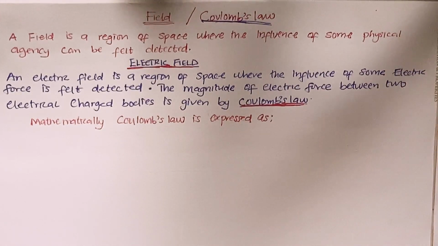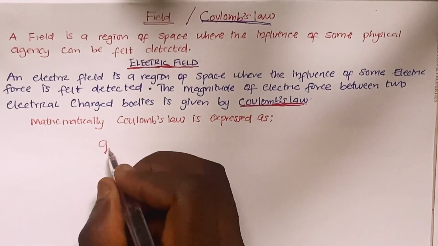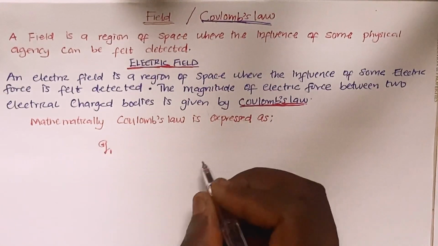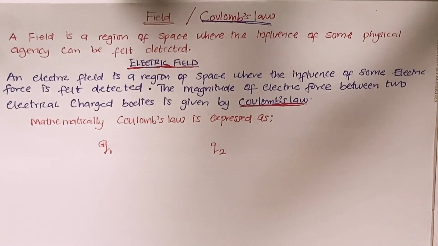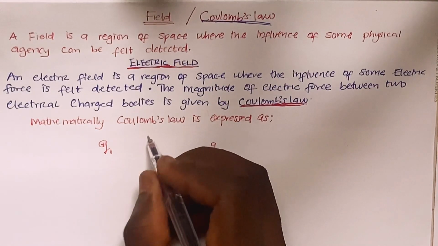The magnitude of electric force between two electrically charged bodies is given by Coulomb's law. Coulomb's law is a law put forward to estimate the magnitude of force that is experienced between two charges. Let's say you have two charges, Q1 and Q2. Q1 is positive in nature, and we have the charge Q2. Both of them are placed beside each other, with a little distance between them, and the distance is what is known as R.